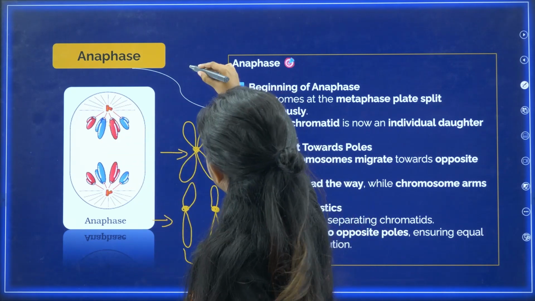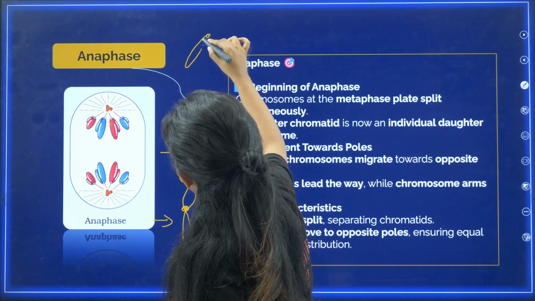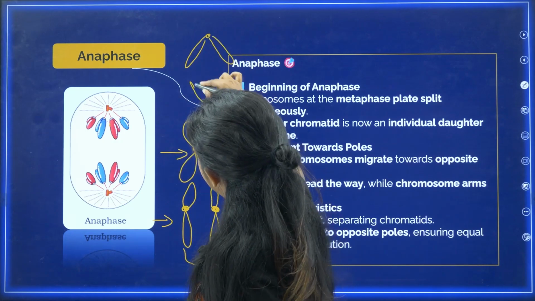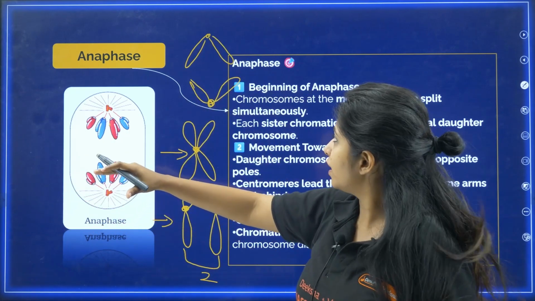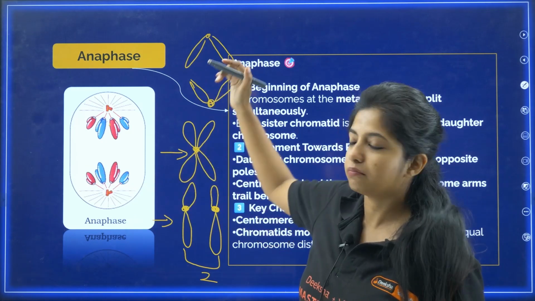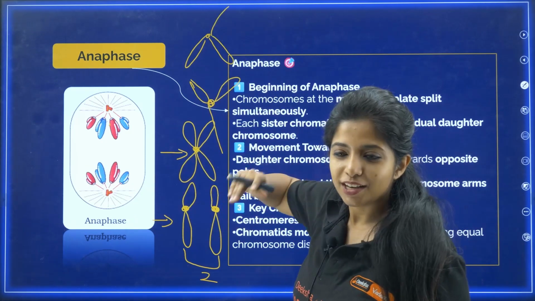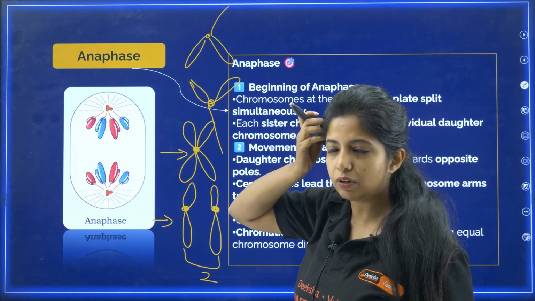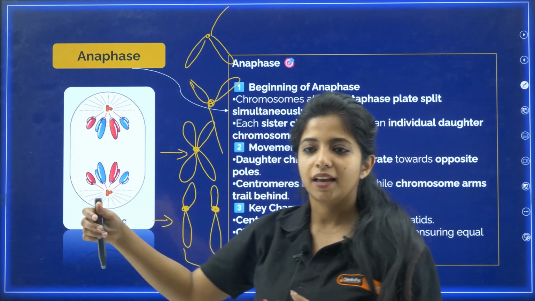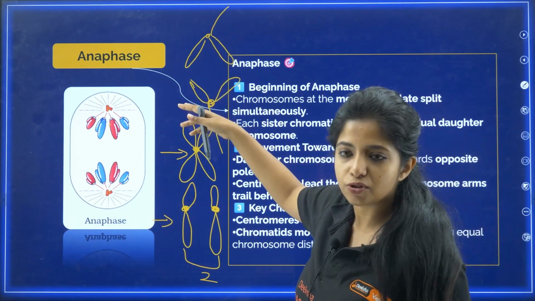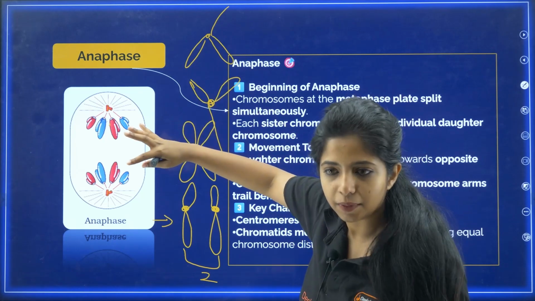Now, just imagine like this. So, centromere, and so these guys, my dear children, these guys are like, I don't want to go, I don't want to go. But the spindle fibers are still pulling them apart. So it's like DDLJ, Dilwale Dulhaniya Le Jayenge. So in that, what is happening? Basically they're like, come, and the train is still going. Similarly, here the hero and heroine are getting separated, my dear children.